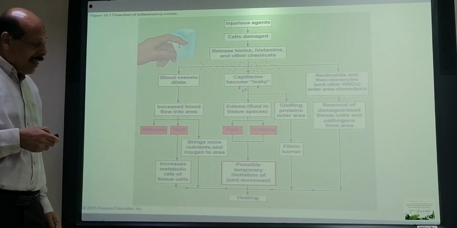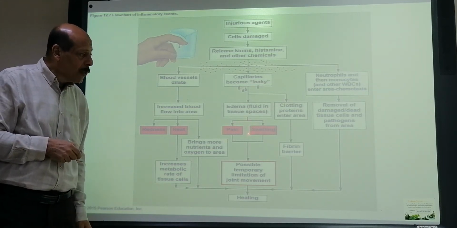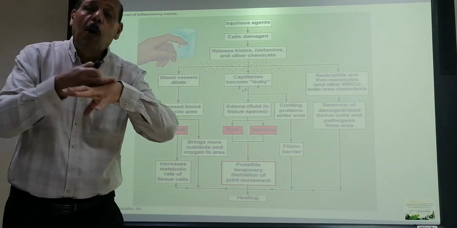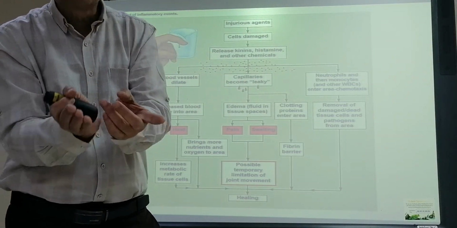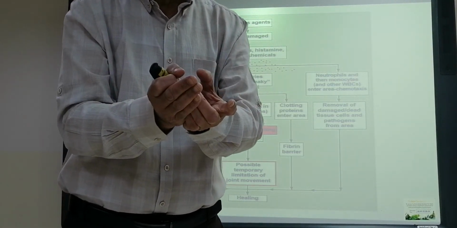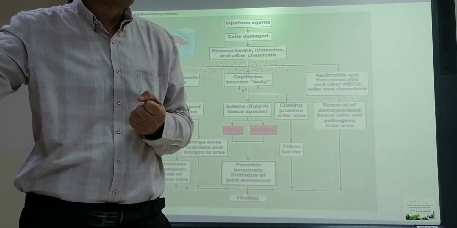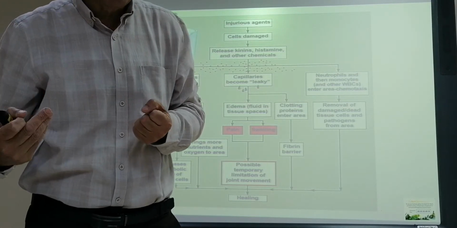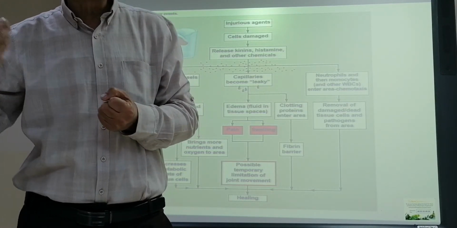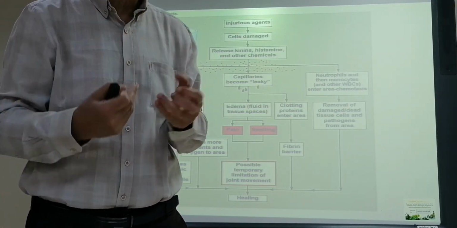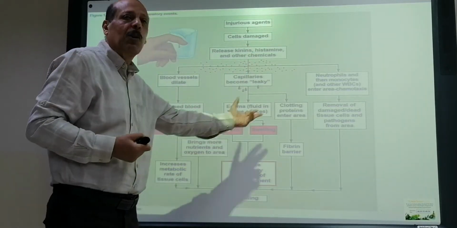And that edema or that swelling will lead to compression over the nerve ending in that area. When it compresses the nerve ending, it will lead to the pain that we are feeling. So did you understand how those signs and symptoms are appearing?